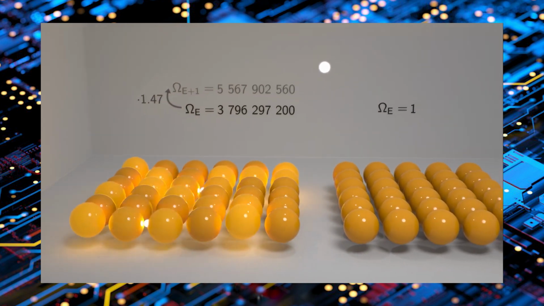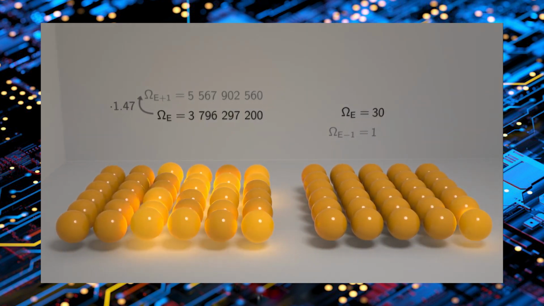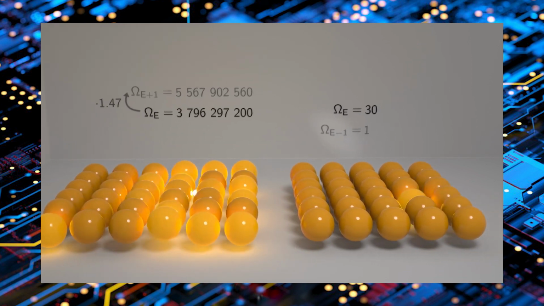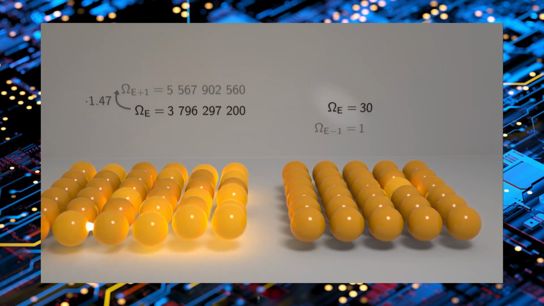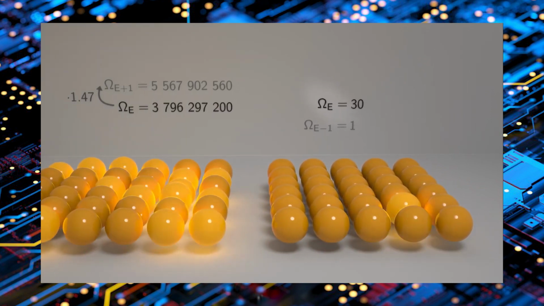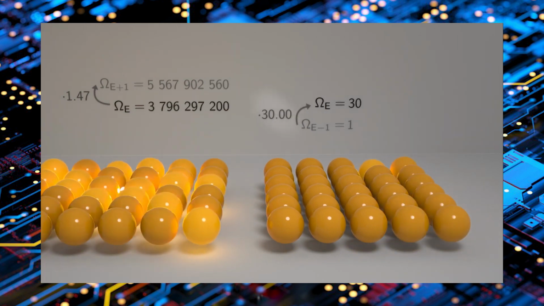But now, if we add this unit of energy to the right part of the grid and compare the previous number of possibilities omega E minus 1 to the current number of possibilities omega E in this part, we find that the number of possibilities has increased by a factor of 30.